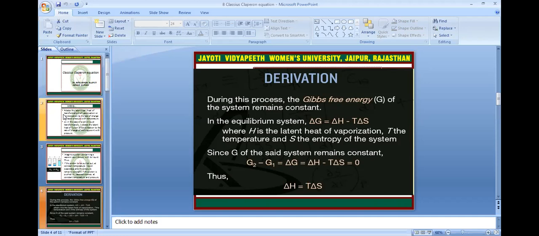Since G of the system remains constant, delta G = G2 minus G1 = delta H minus T delta S = 0. Thus, delta H is equal to T delta S.